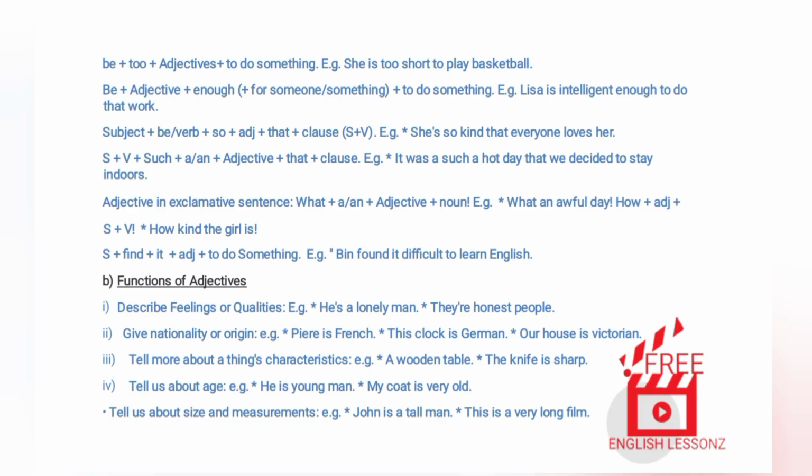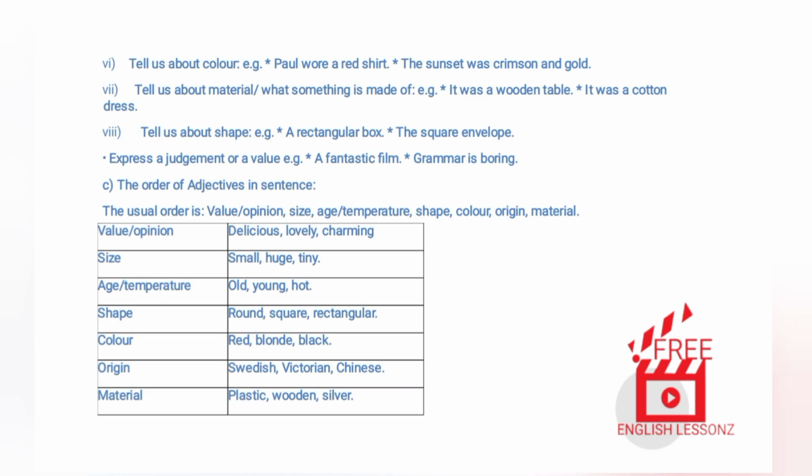4. Tell us about age. Examples. He is a young man. My coat is very old. 5. Tell us about size and measurements. Examples. John is a tall man. This is a very long film. 6. Tell us about color. Examples. Paul wore a red shirt. The sunset was crimson and gold.